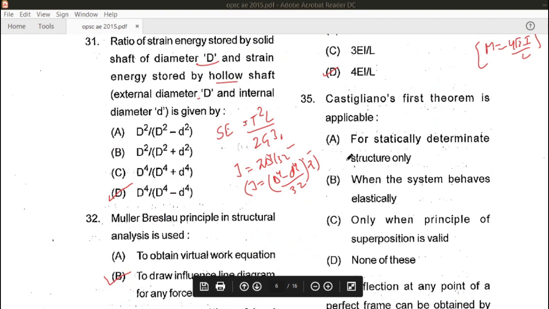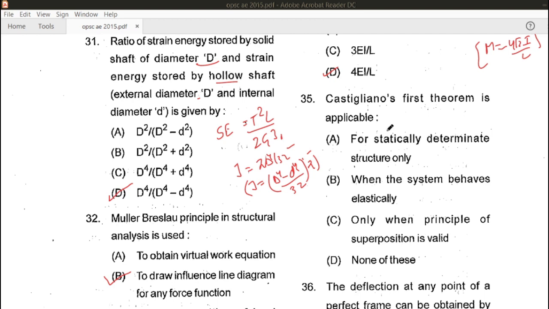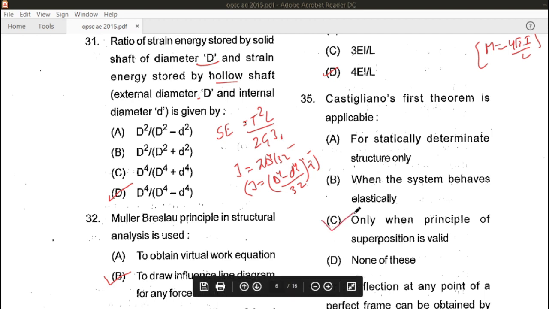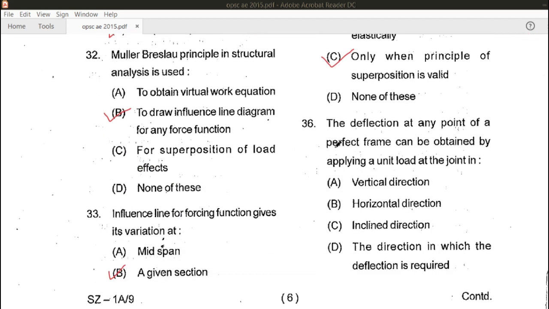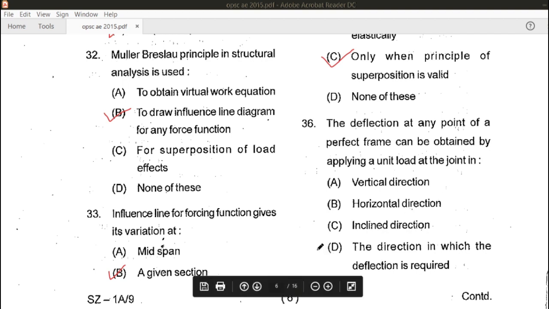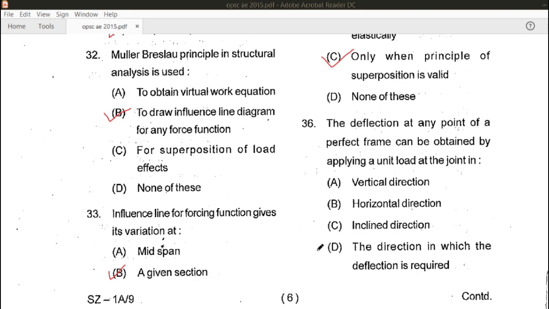Let's see the 35th question. Castigliano's first theorem is applicable for. Castigliano's first theorem is applicable only where the principle of superposition is valid. Hence, let's see the 36th question. The deflection at any point of a perfect frame can be obtained by applying a unit load at a joint in the direction in which deflection is required. That is, in the direction in which deflection is required, we need to apply the unit load in that direction only. Hence, D is the right answer for this question.